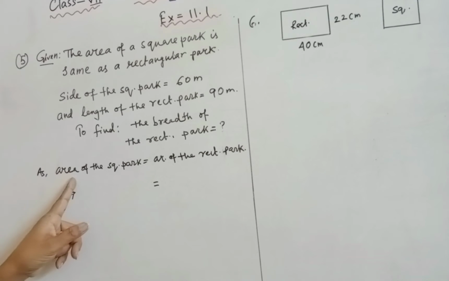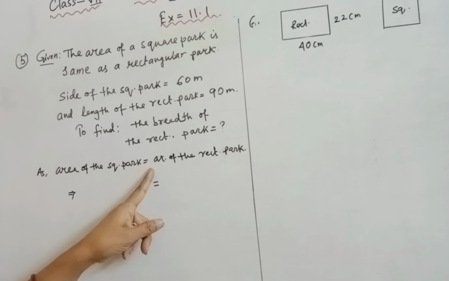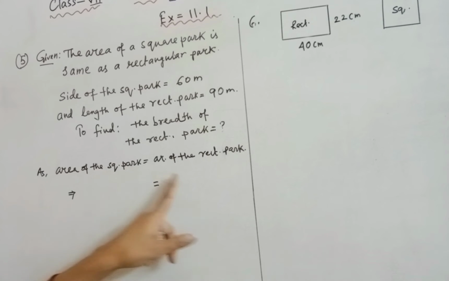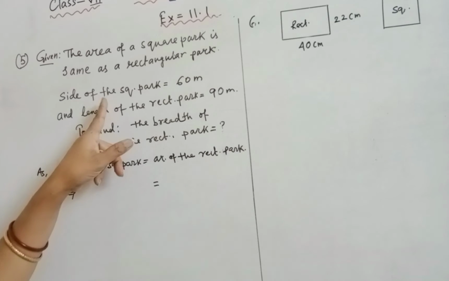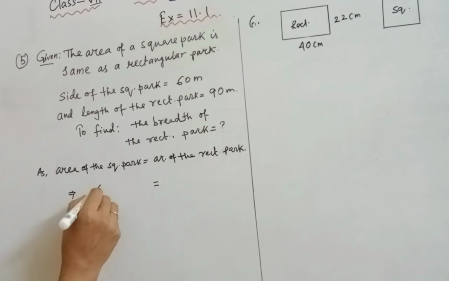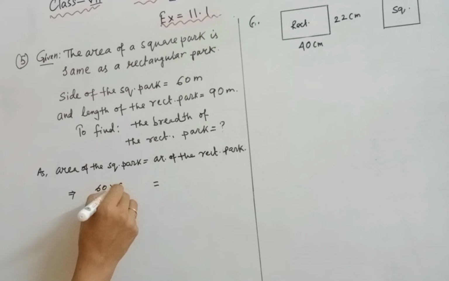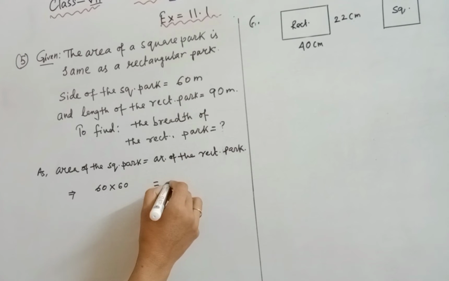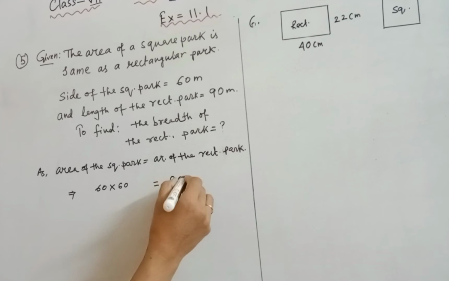as it is given that the area of the square park is equal to the area of the rectangular park, you can write it in this way: area of the square park is equal to area of the rectangular park. And the area of the square park, the sides are given, side into side, 60 into 60, and the area of the rectangular park is length, you know, 90, and breadth we don't know, which we have to find out.